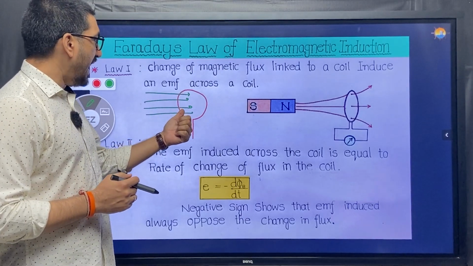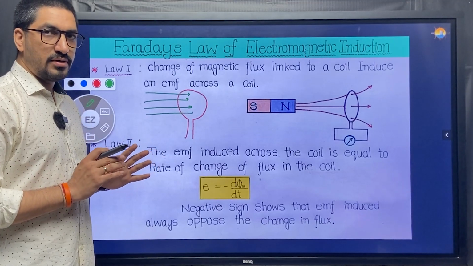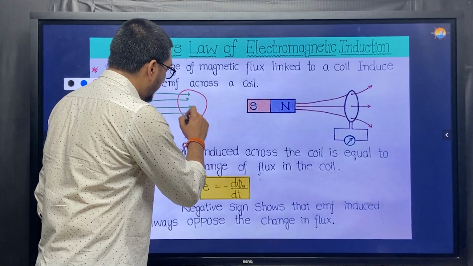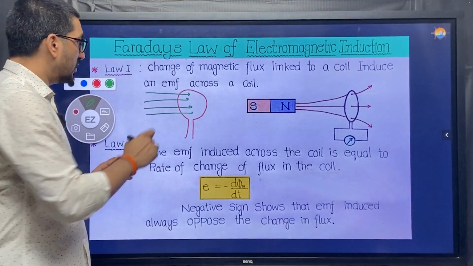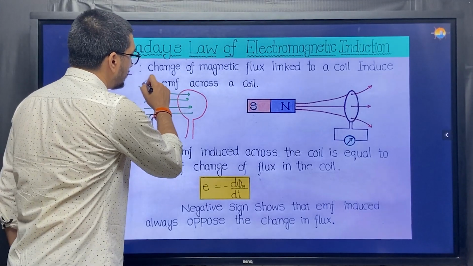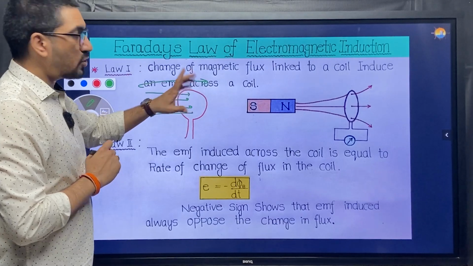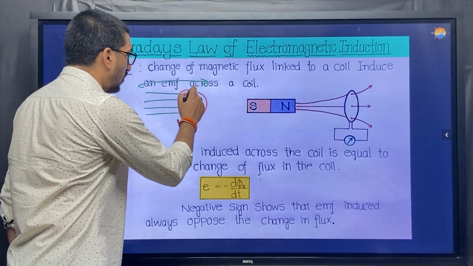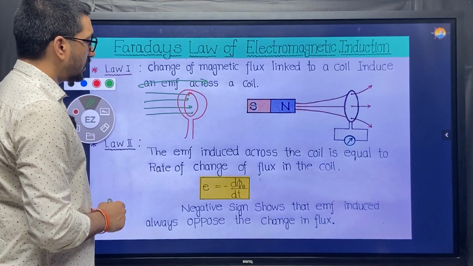This we call flux linked to the coil. Linked means whatever flux is inside the coil, that is flux linked. There is also flux present in the vicinity, but this time it is not linked because it is passing outside the coil. So we are only focusing on the flux that is inside the coil, right?